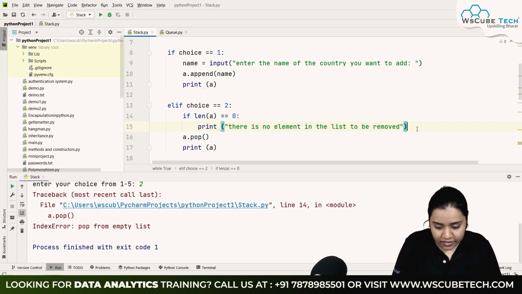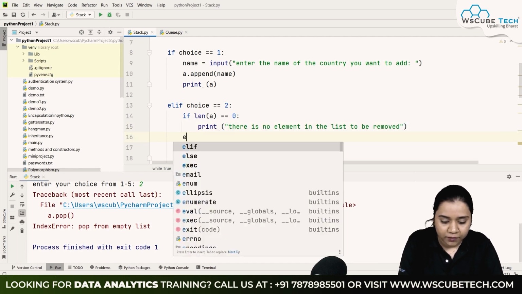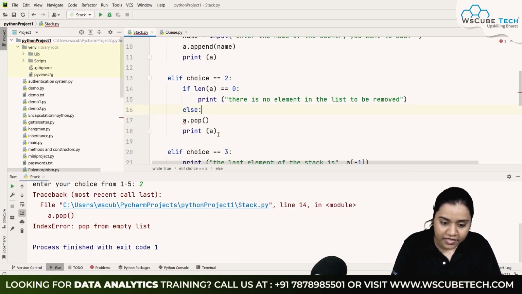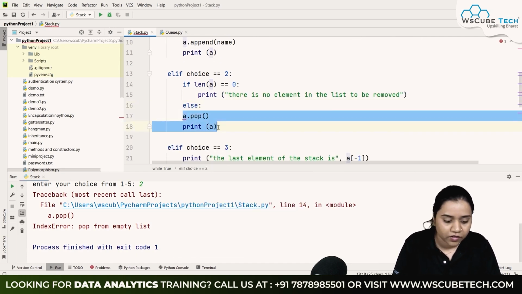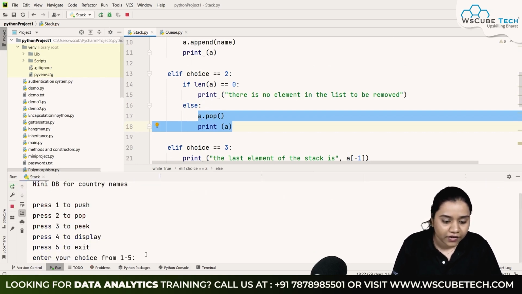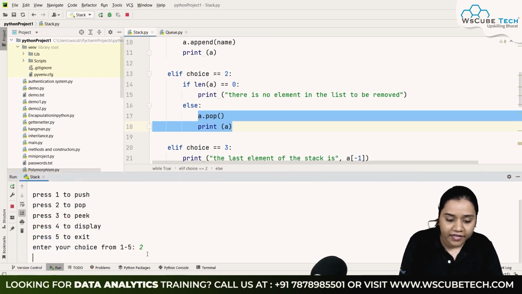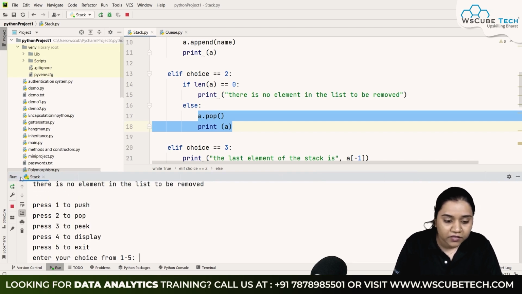But if there is anything, in that case we will use our else, and inside the else we will use this function. So now if I run it and if I write 2 directly without adding any element, it gives me there is no element in the list to be removed. So that means our program is now foolproof and it is working properly.